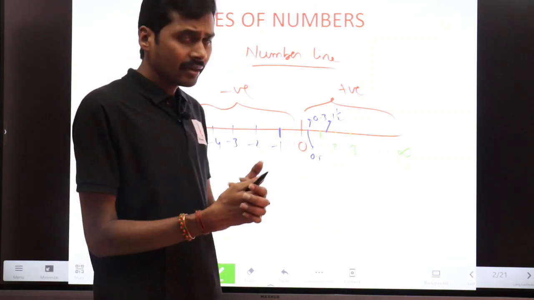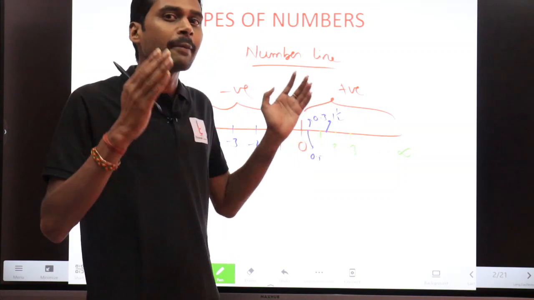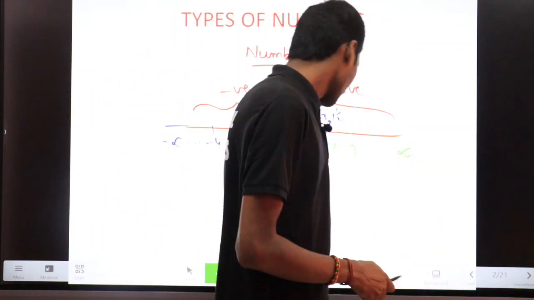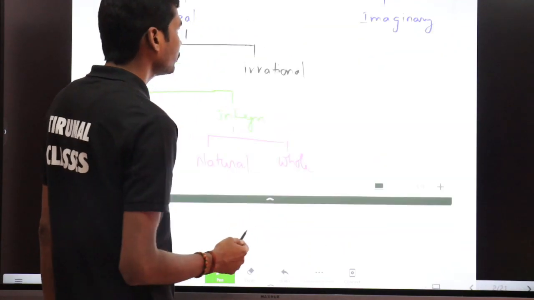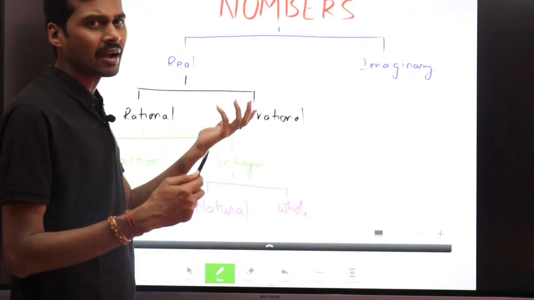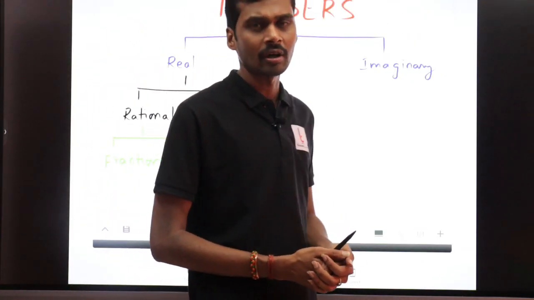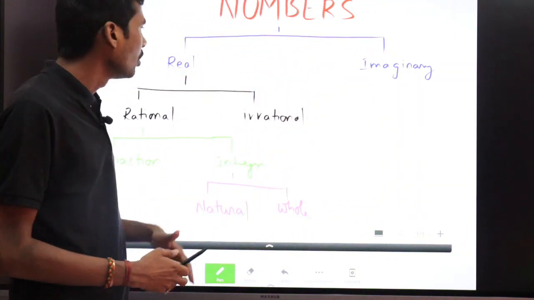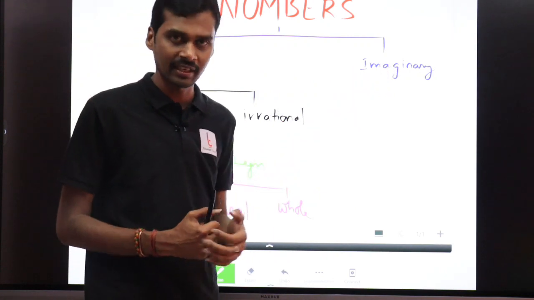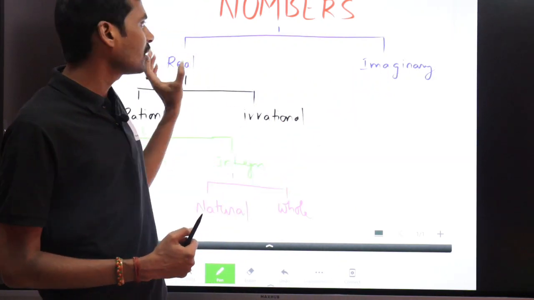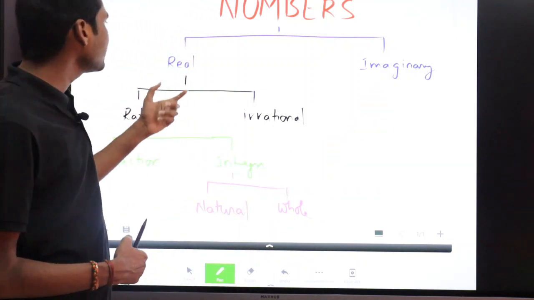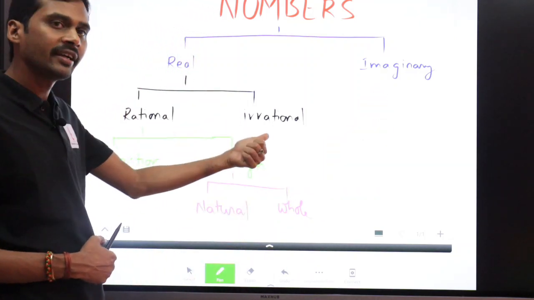Now we'll see what the different types of numbers are in the complete number system. Numbers are generally classified into real numbers and imaginary numbers. Real numbers are classified into rational and irrational.